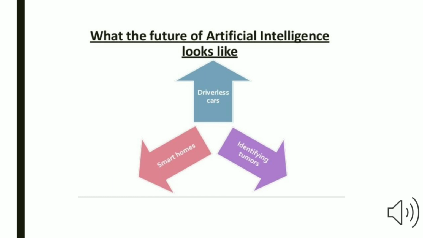Future of AI. Day by day, AI is developing new and smart things. After some time, we may see driverless cars, smart homes, and identifying tumors. It will happen soon. Let's move towards next slide.